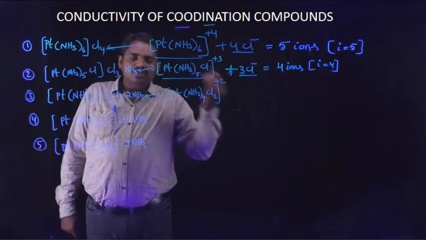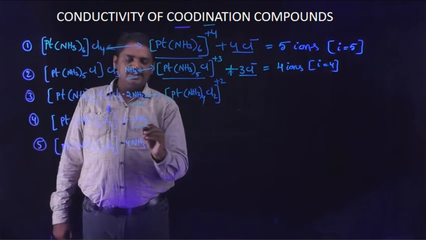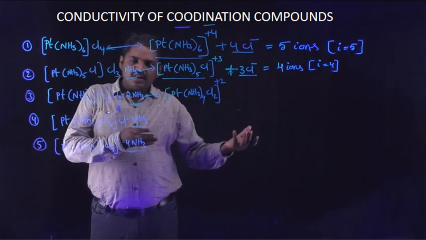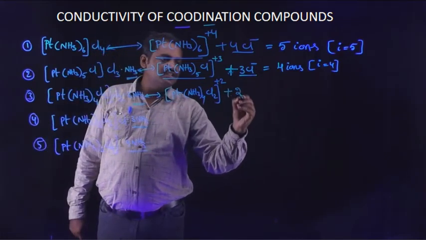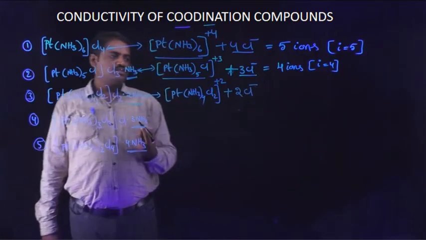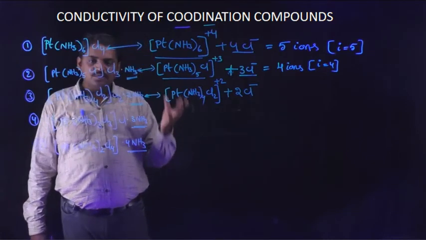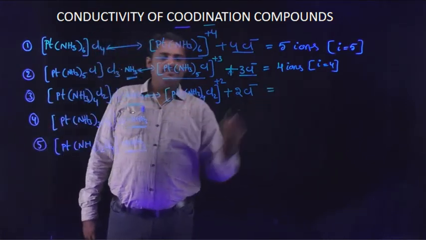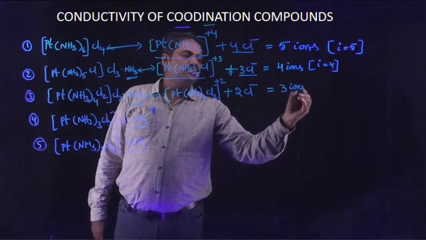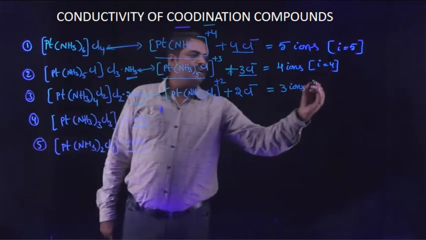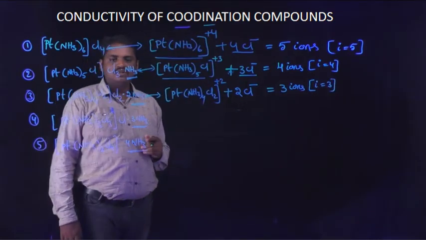And outside of the coordination sphere, NH3 molecules are neutral ligands. Outside of the coordination sphere, 2 chloride ions are present, and these dissociate into 2 chloride ions. Finally, the decomposed ions are observed. Totally 3 ions are present in it. Then the i value is equal to 3.